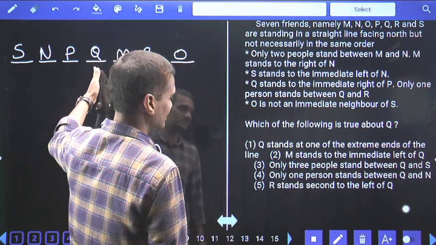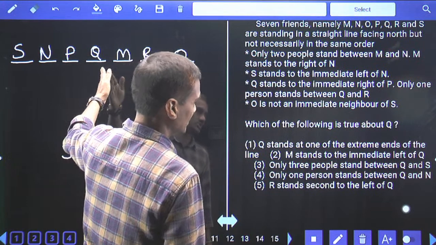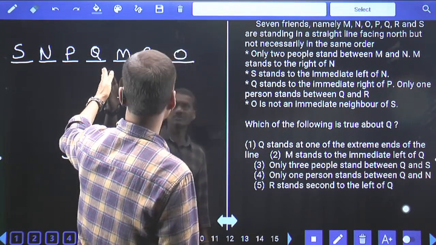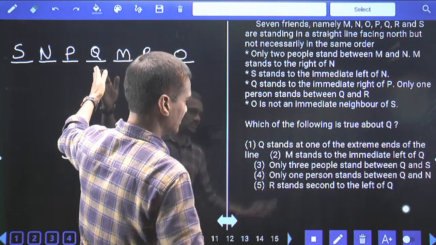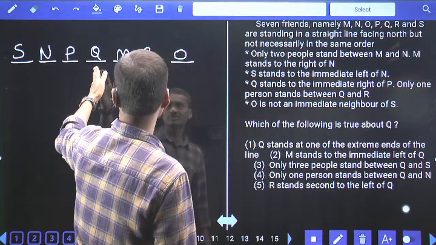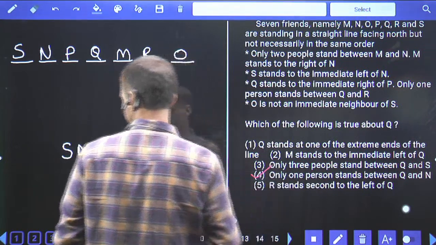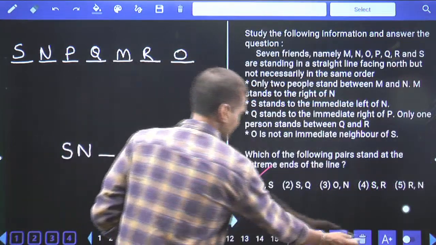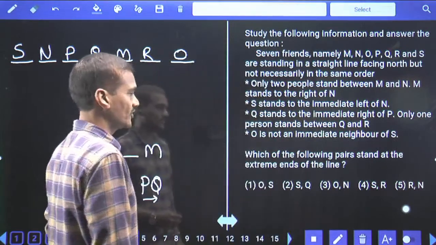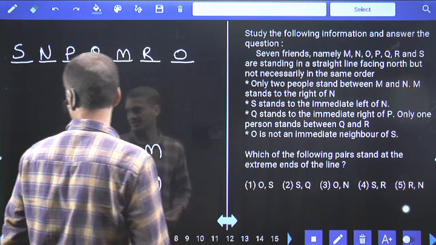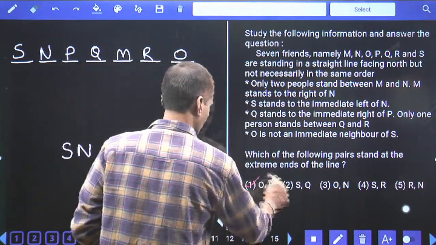Q is exactly at the center, isn't it? Q stands at one of the extremes, M stands to the immediate left of Q, that is false. 3 people between Q and S, that is again false because there are only 2 people. 1 person between Q and N is definitely true, that is choice 4, question number 3. Then coming to the fourth one, which of the following pairs stands at the extreme ends of the row? S and O, and it is given in choice 1, question number 4, choice 1.